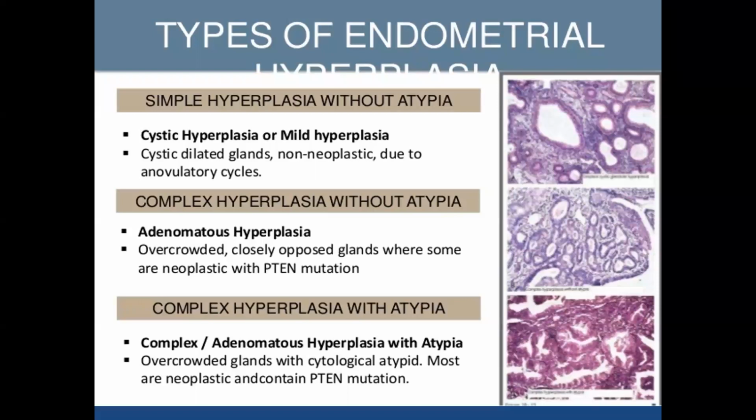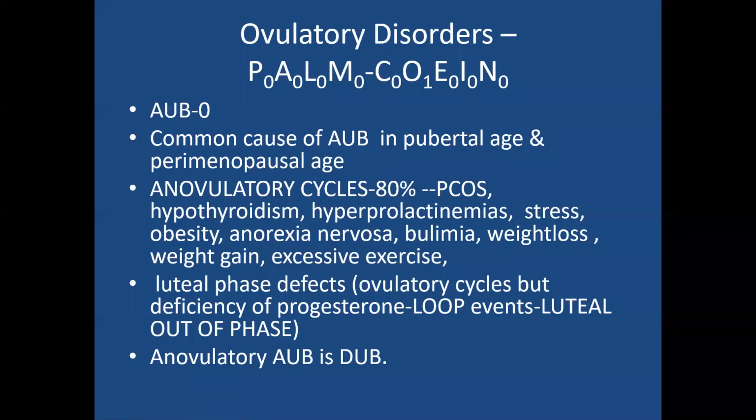You have to write it as AUB-O and put one under O. Then the common cause of AUB is, so in the pubertal age group, because of immature hypothalamo-pituitary ovarian axis, they will have anovulation and AUB. In the perimenopausal age group also, it becomes irregular.